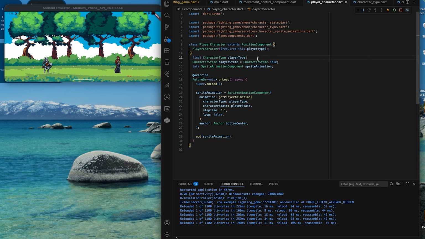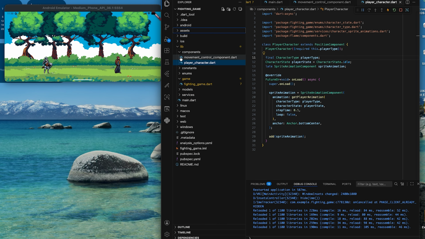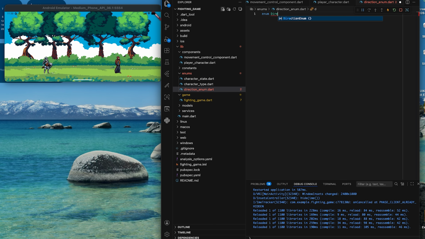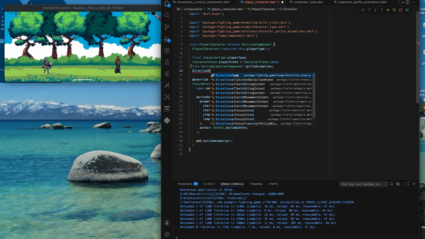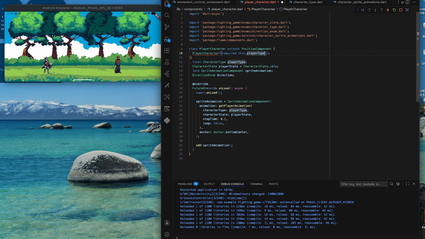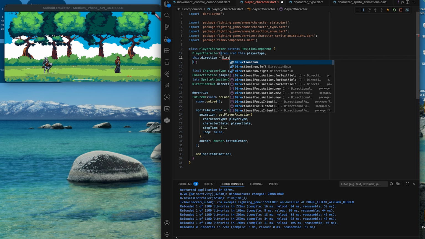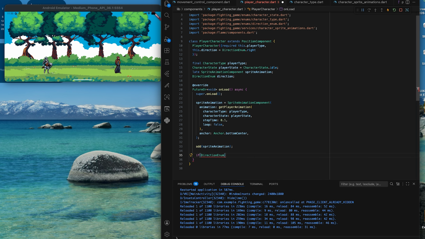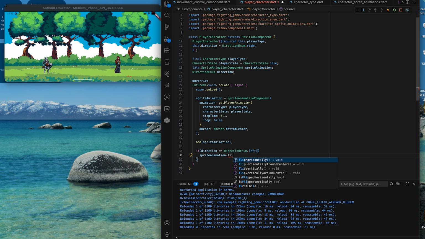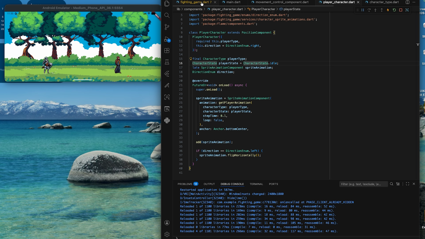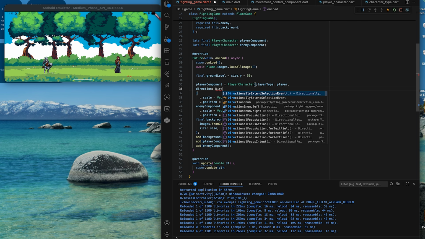The two players are currently facing one direction, and that is not okay. Let's create a direction enum to store the player's direction. I will add this to the player character class. Within the onload function, we'll check if the player is set to face left and then flip the sprites horizontally. Let's add the enum values to the players.